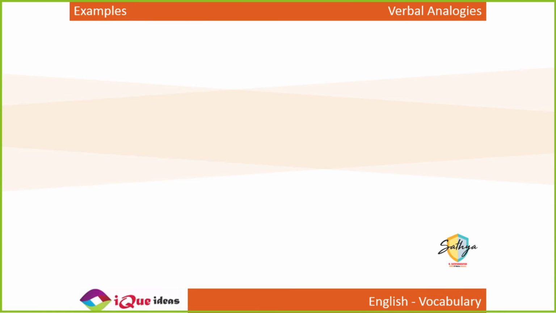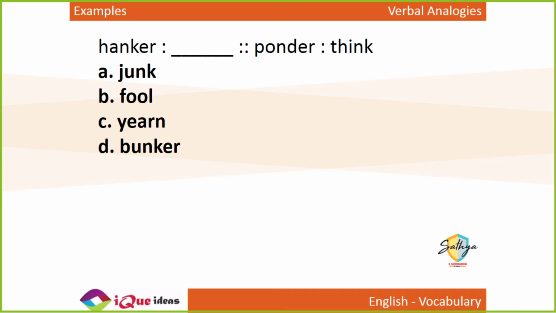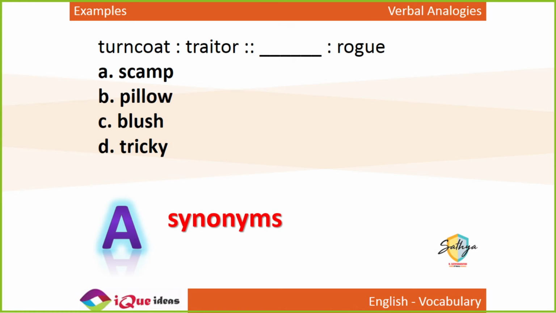Now, hanker is to dash, ponder is to think. Ponder means to think, synonyms. In a previous one, Prasanna is asking why not D?